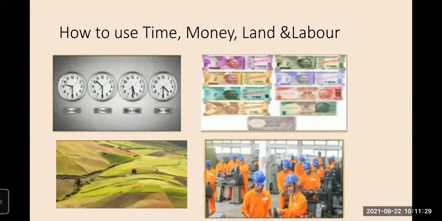Now we can see how we use time, money, land, and labor. Time and money are important factors of economics. Do you understand? Time and money are important factors of economics. So from economics we understand how to use time, money, labor, and land effectively. These are all gifts from our nature and society, and our development activities. So we know how to use them effectively.